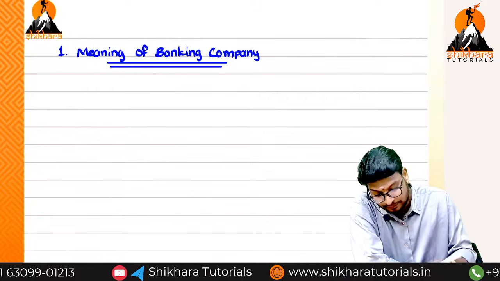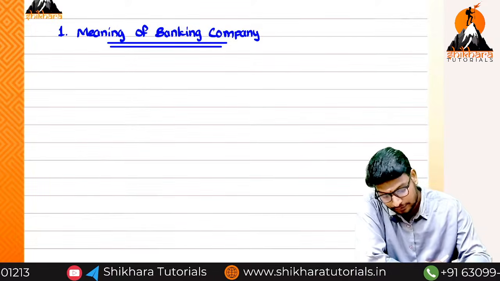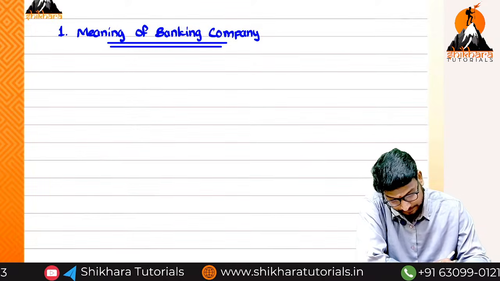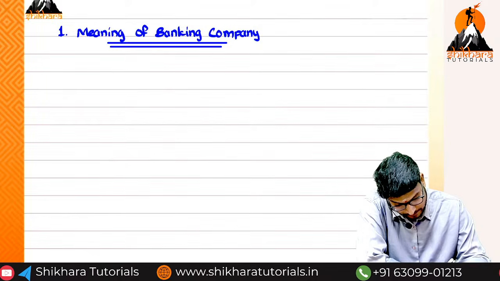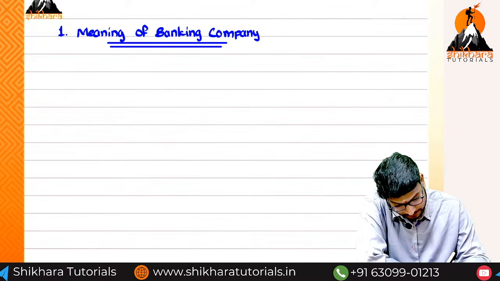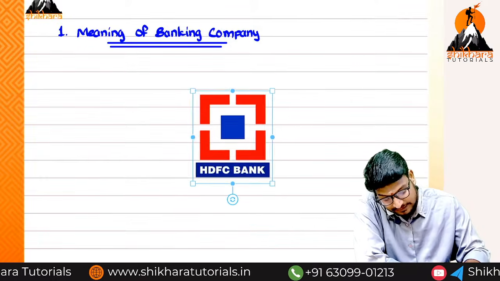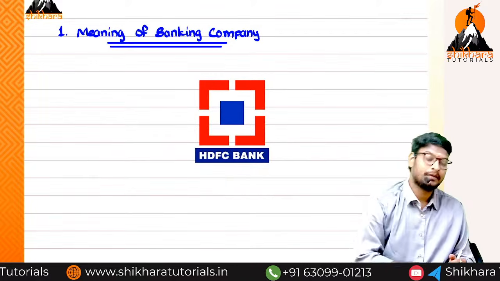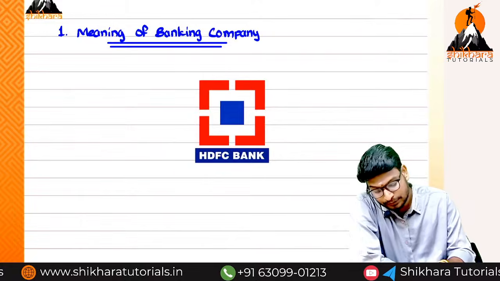We can take an example. Simply we can understand the definition of a bank. Imagine this is HDFC Bank. The bank has to do 2 things.